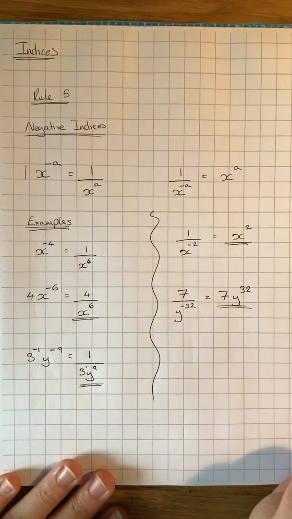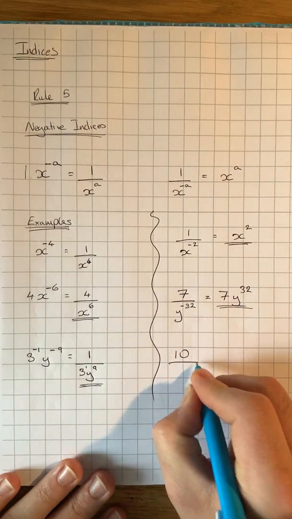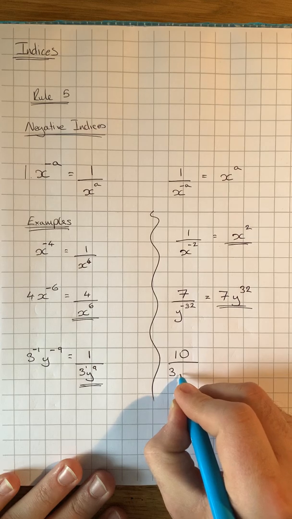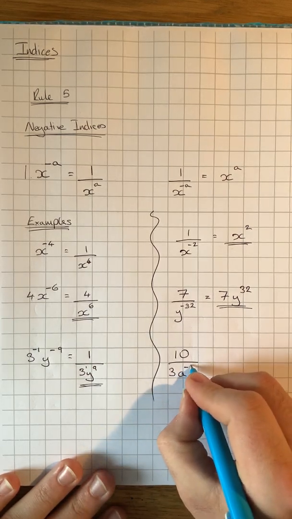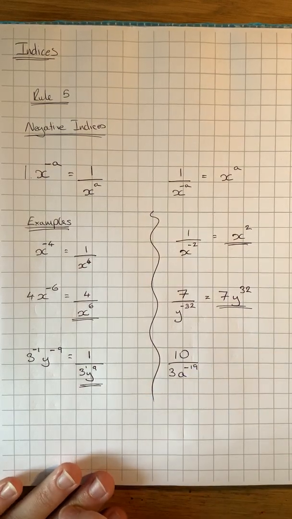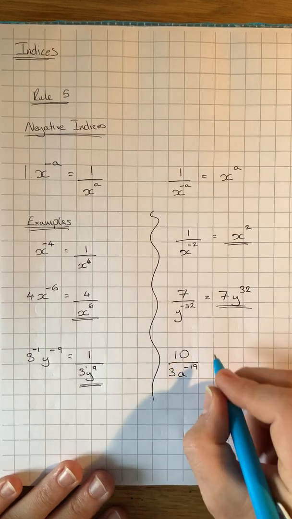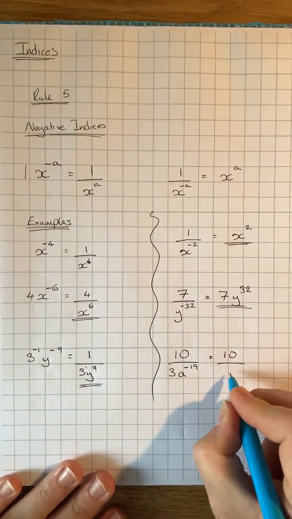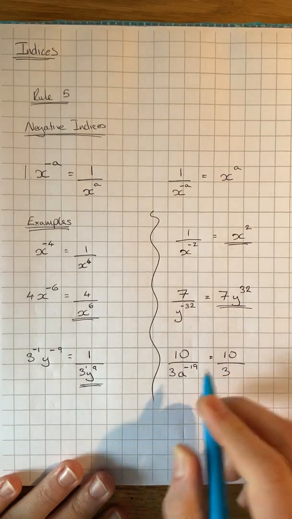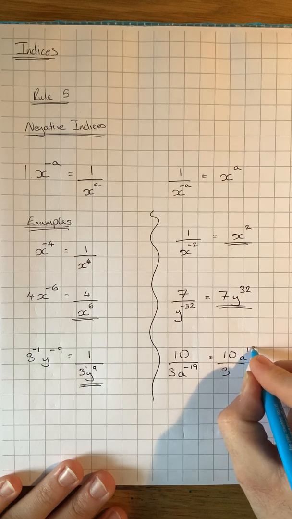But what if it's a wee bit more complicated? What if we say we have 10 over 3a to the negative 19. Now, this 3 is already positive, so we don't need to change it. This 10 is already positive, so we're still going to get 10 over 3, but this a to the negative 19, that's what we're going to move up to make it a positive.